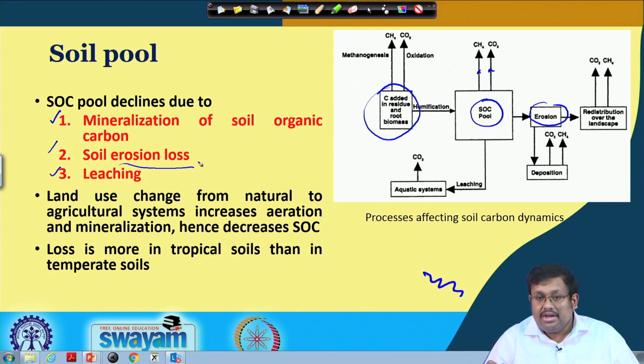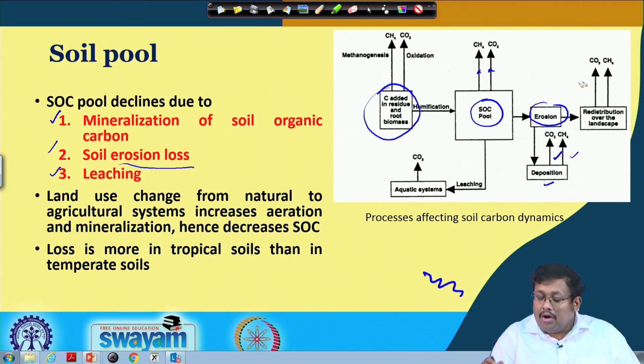When there is soil erosion, obviously there is simultaneously also loss of soil organic carbon, and when this organic carbon is eroded from the soil surface, it either goes somewhere and deposits, and from this deposition there is also generation of carbon dioxide and methane depending on aerobic or anaerobic conditions.